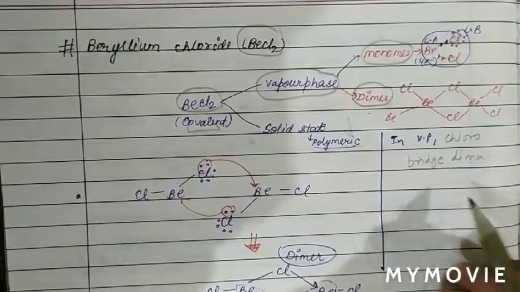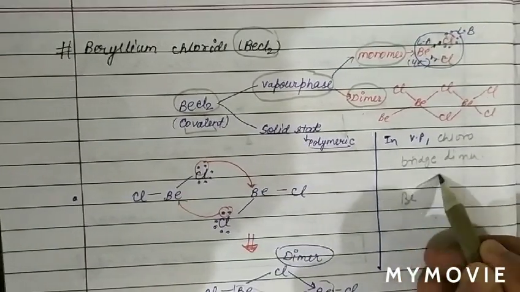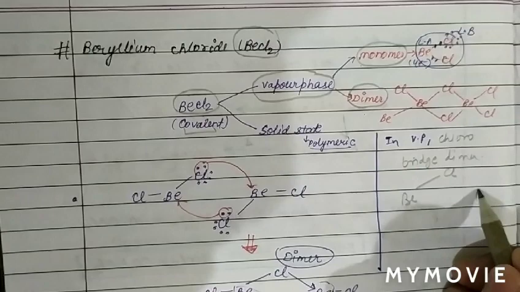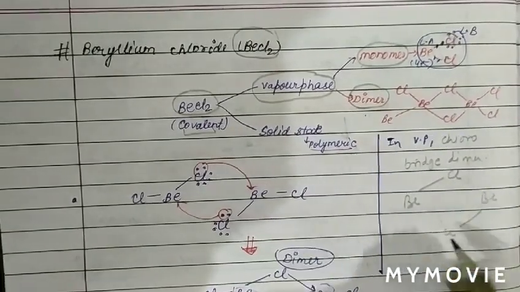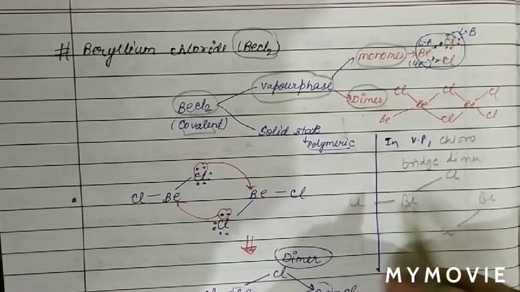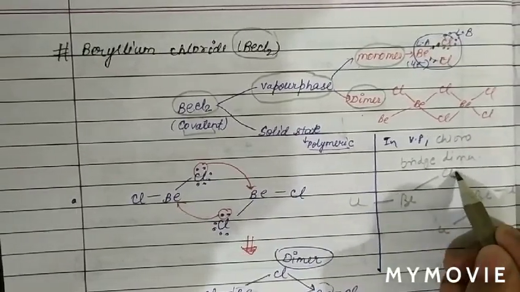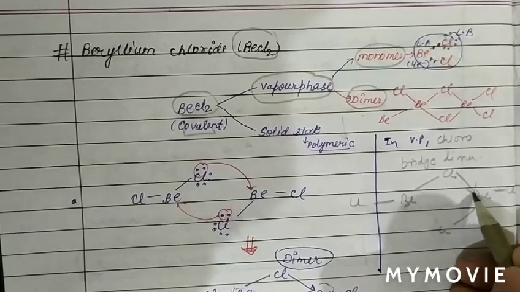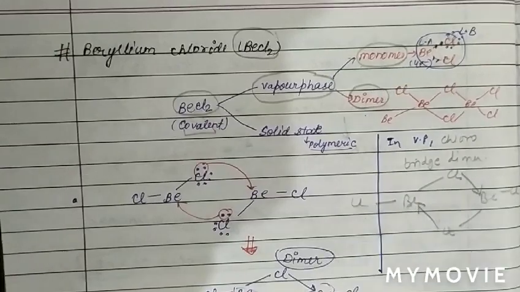We can see BeCl2, so basically beryllium with 2 chlorine atoms, and again beryllium with 2 chlorine atoms. This chlorine will donate its electron pair and form a bond with beryllium. Also this chlorine donates its electron pair and forms a coordinate bond with beryllium.